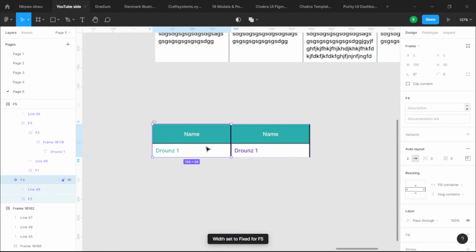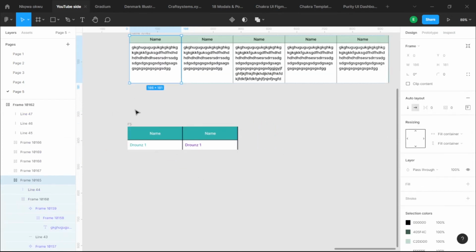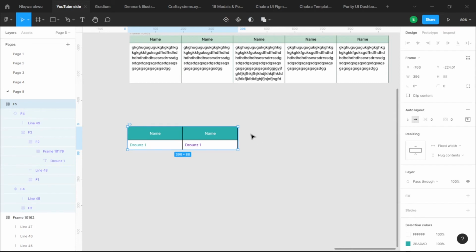We have F1, F2, F3 are all fill container by width. That means I'm telling them by width you are like water. If I pour you anywhere, you stretch. Now the fixed content here is the width of F5. If I stretch this out, you see that it's stretching. That means this F4 here, this first one, is going to stretch out because it's all fill container.